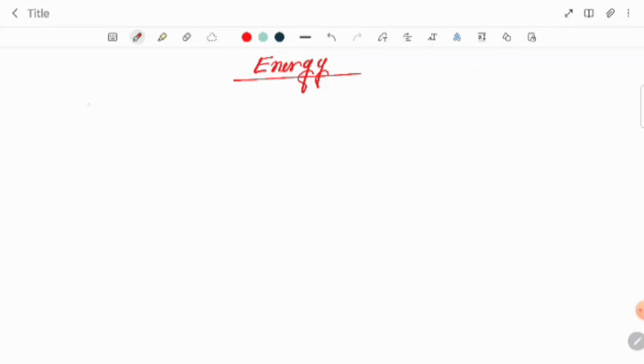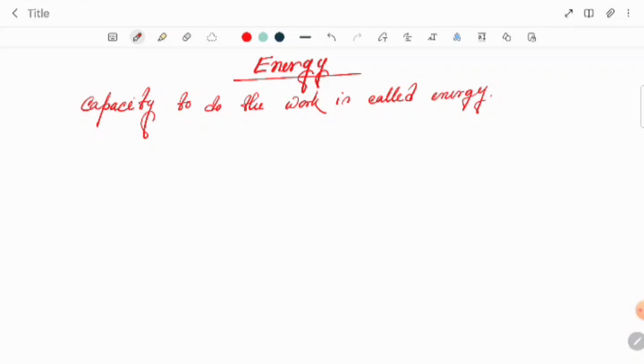So capacity to do the work is called energy. Here we can say that capacity to do work means a body capable of doing work will possess some amount of energy, that is called the energy.